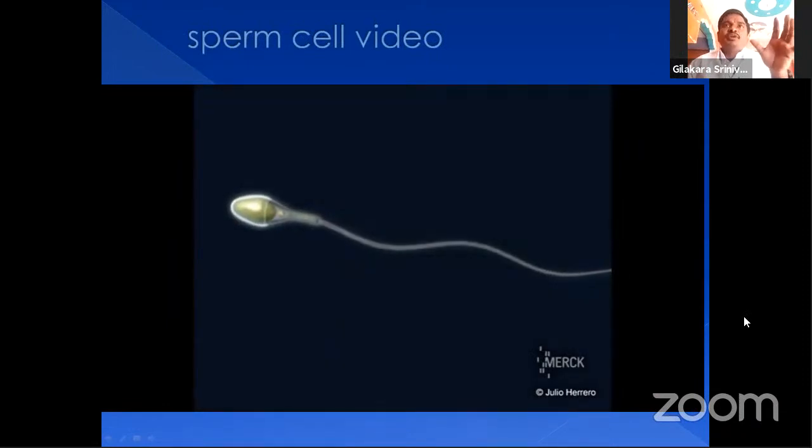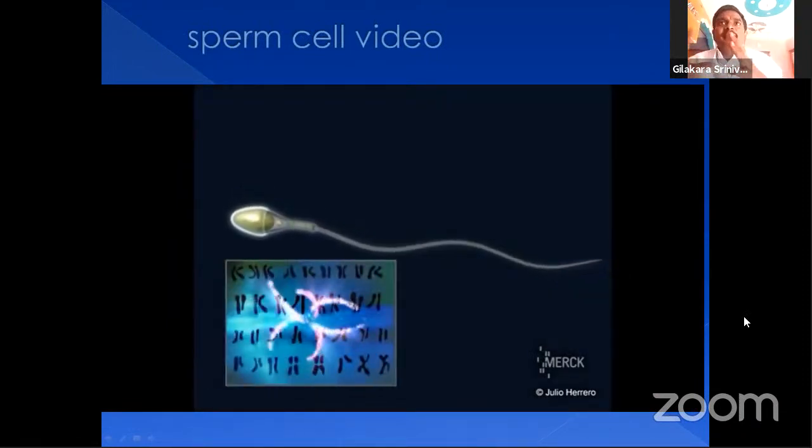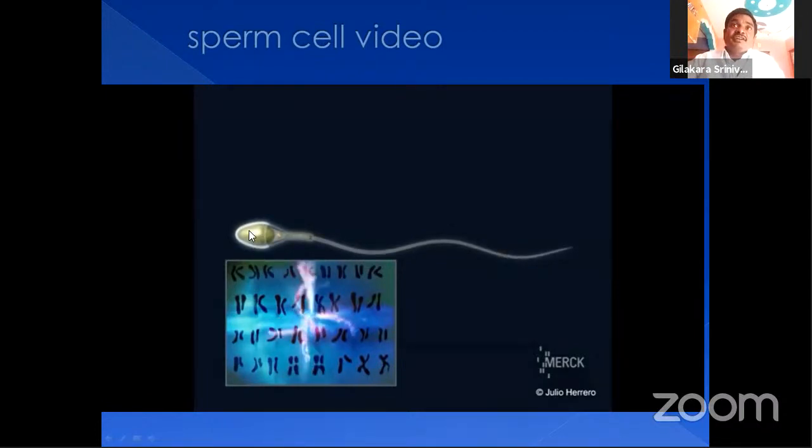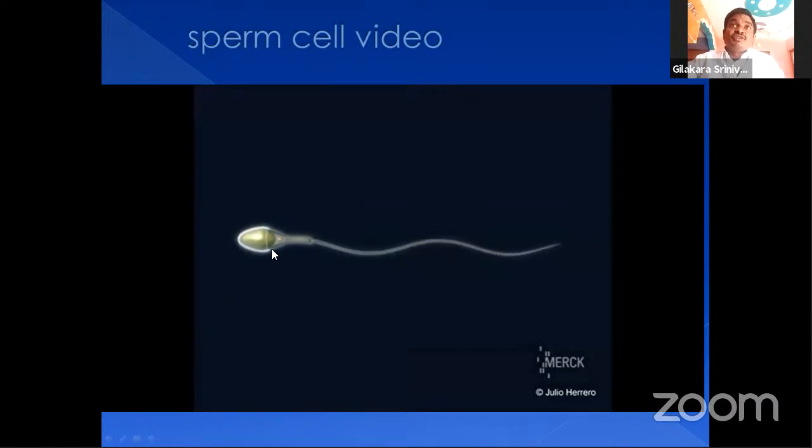how the sperm cell is moving in the female reproductive system. Here you can see the head, and the acrosome is also present here. The acrosome helps in penetrating the ovum in the female reproductive system.